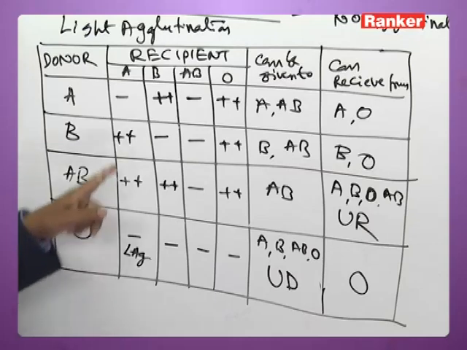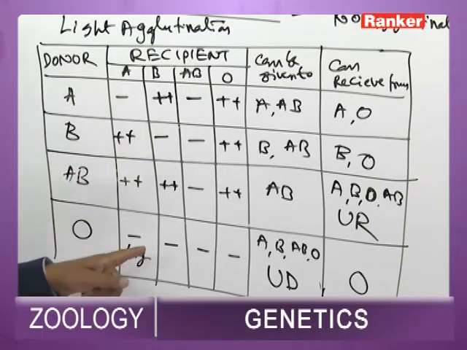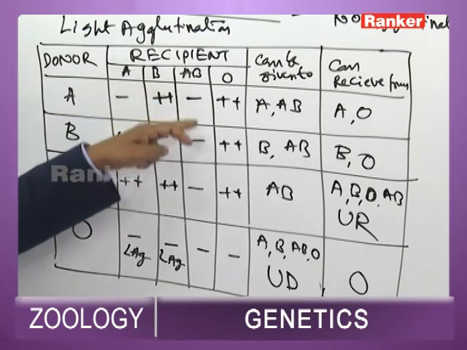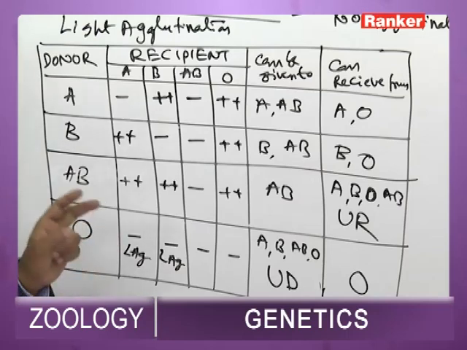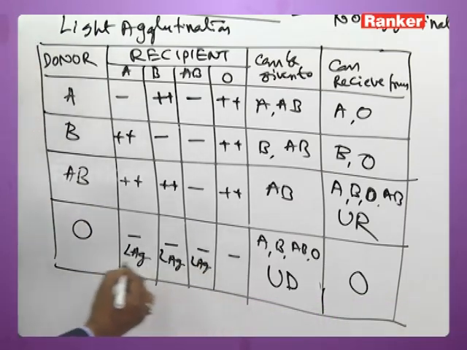The same way O, when it is given to B person who has got antigen B, antigen B of the recipient can agglutinate antibody B of the donor. So there is a chance for light agglutination even here. Now when O is given to AB, which has both the antigens, A antigen and B antigen, both the antigens of AB can agglutinate both the antibodies of O. So there is a chance for light agglutination even here.